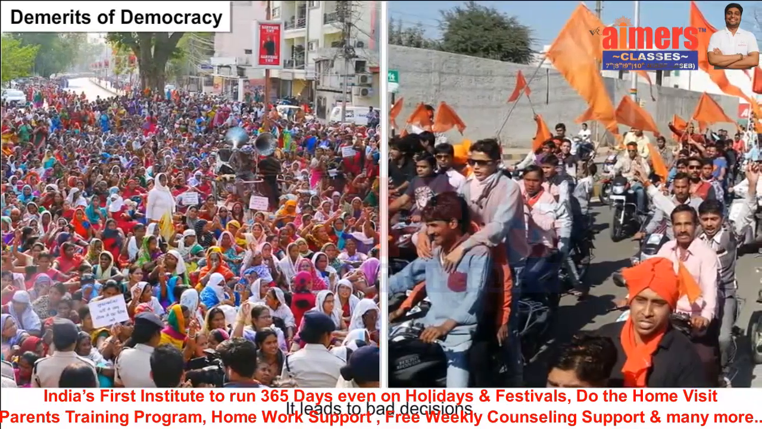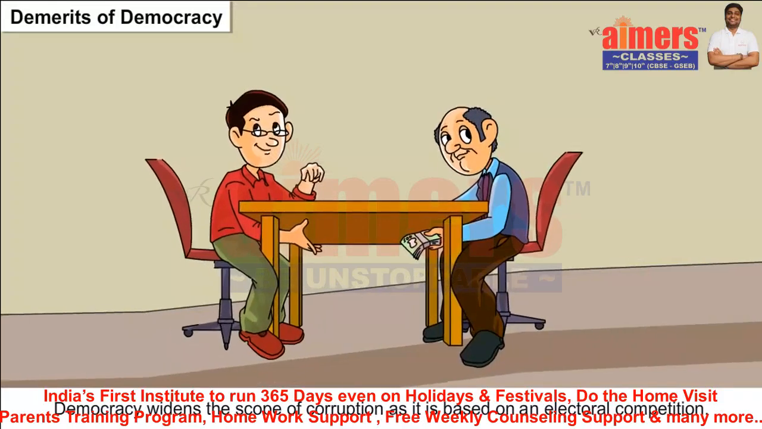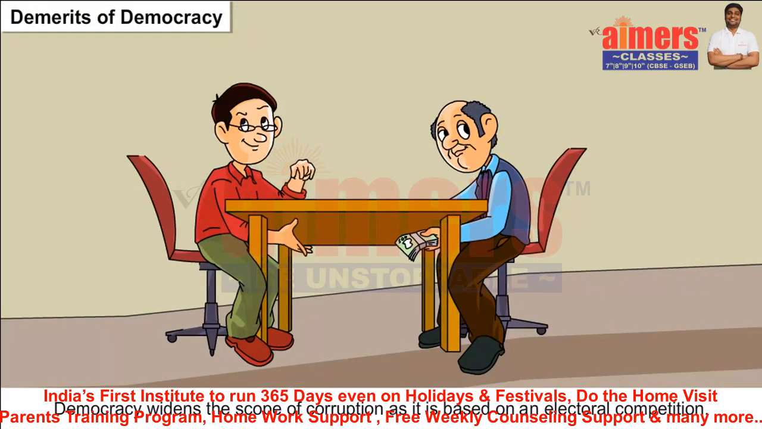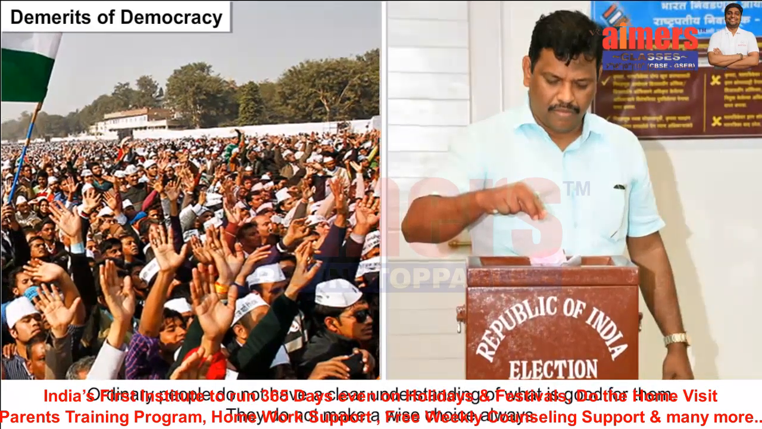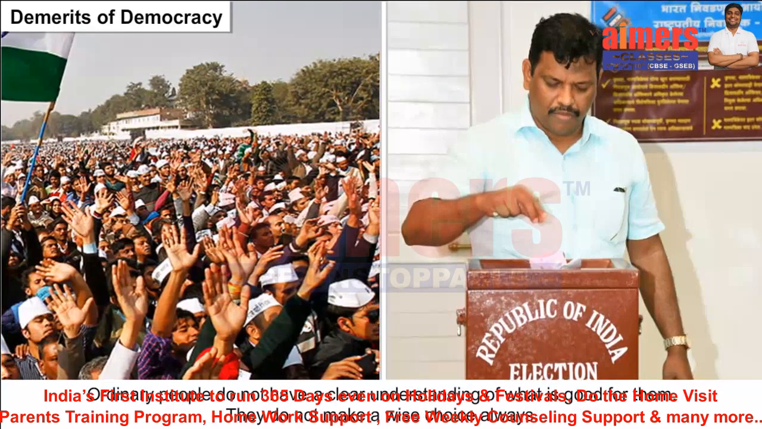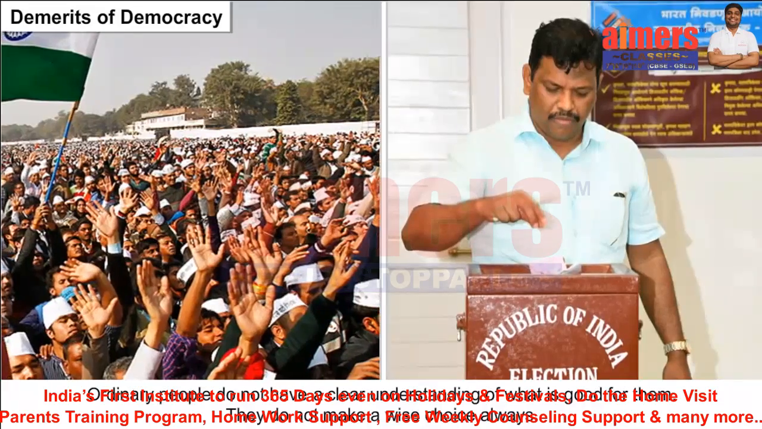It leads to bad decisions. Democracy widens the scope of corruption as it is based on electoral competition. Ordinary people do not have a clear understanding of what is good for them. They do not always make a wise choice.